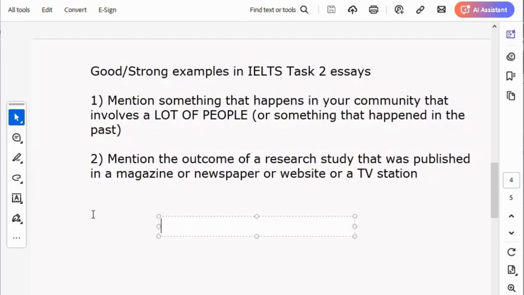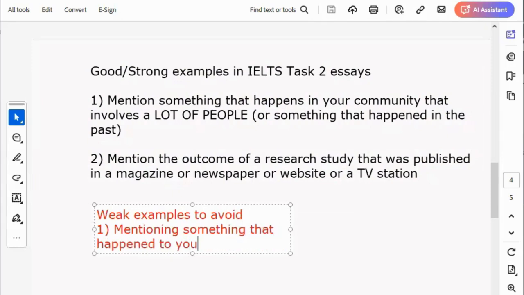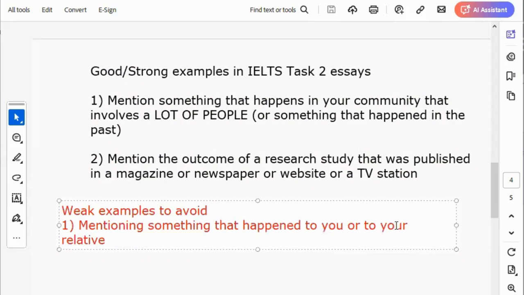Now, let me show you weak examples. This one, weak examples to avoid. Okay, mentioning something that happened to you, or to your relative. So you are mentioning something that happened to one person. That one person could be you or your relative.